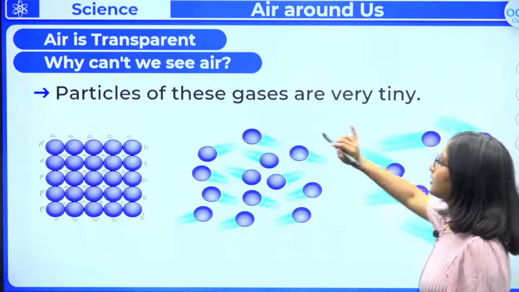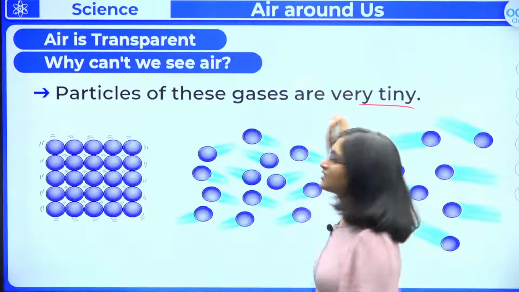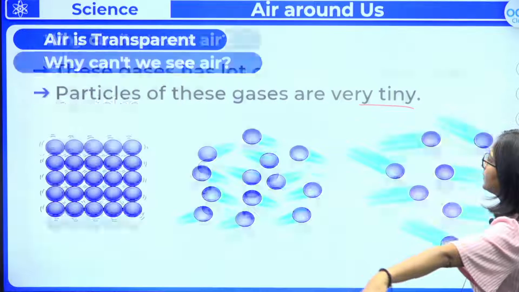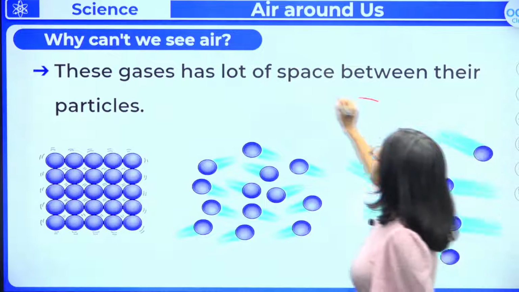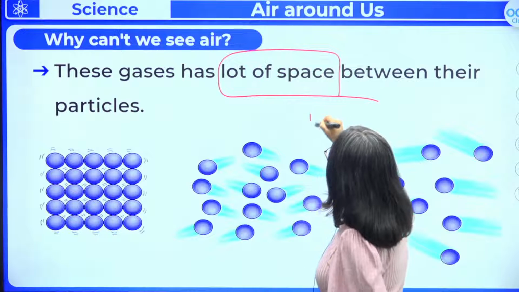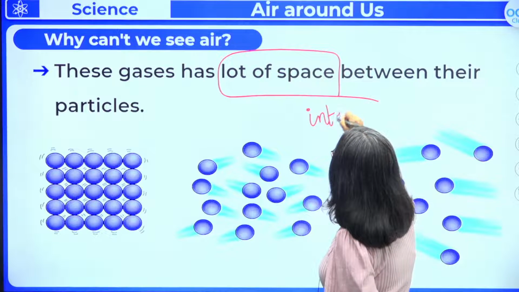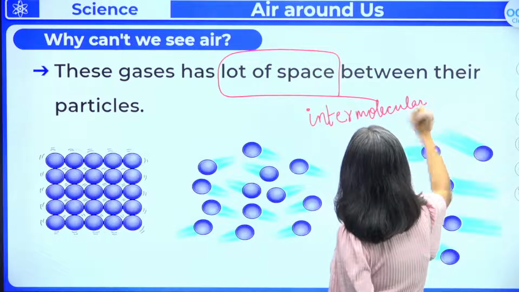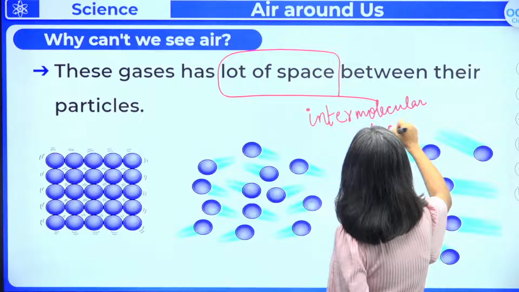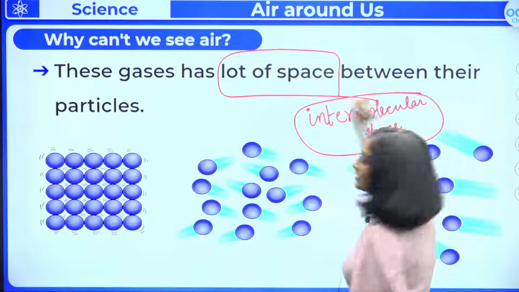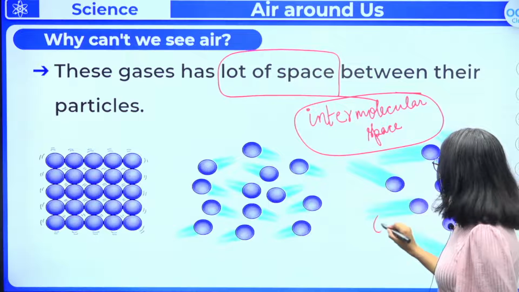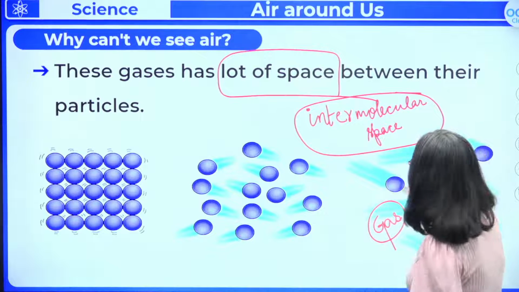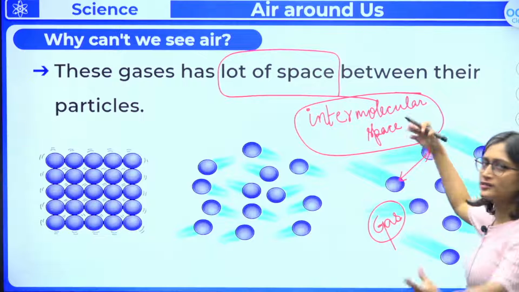Now these particles of the gases are very tiny particles and it is going to occupy all the space around. So these gases have a lot of space, है ना, जिसको बोलते हैं interparticle space और intermolecular space. So intermolecular space is largest, greatest in the case of gases, and air is present in the gaseous state. तो आप इसका distance देख पा रहे हो, बहुत ज़्यादा है, right?